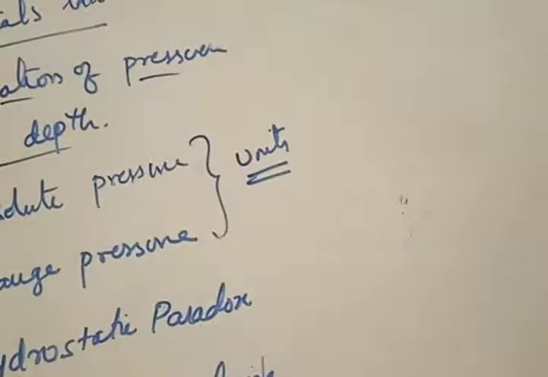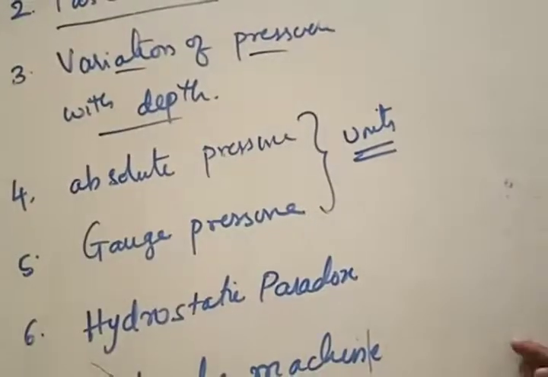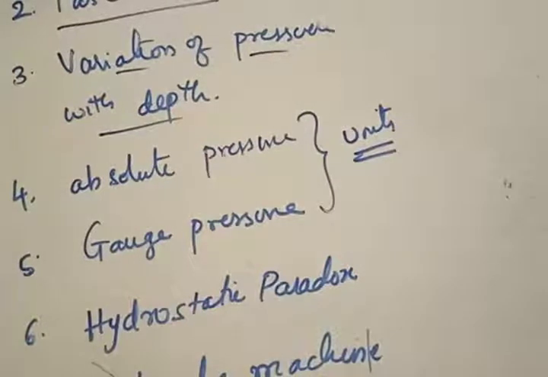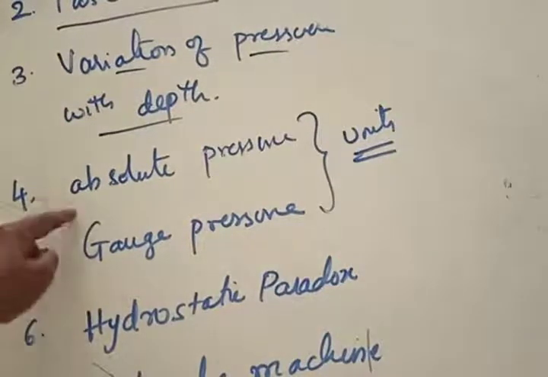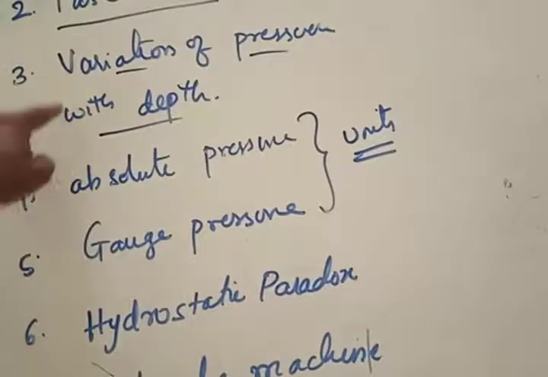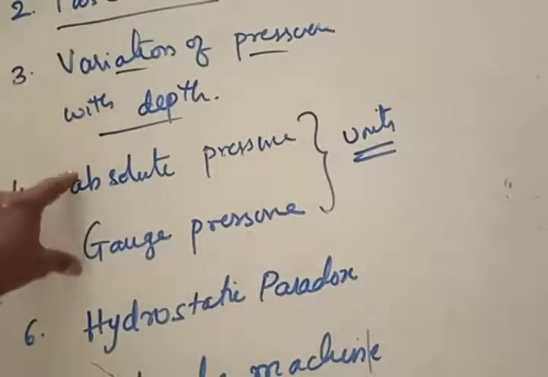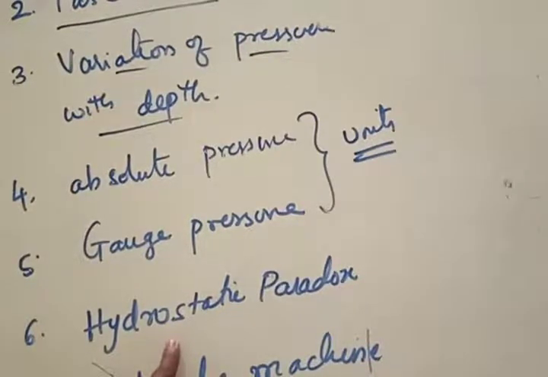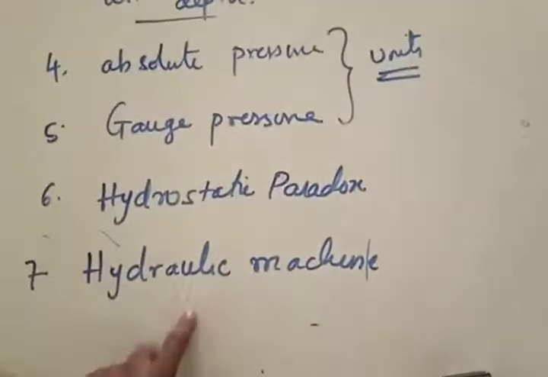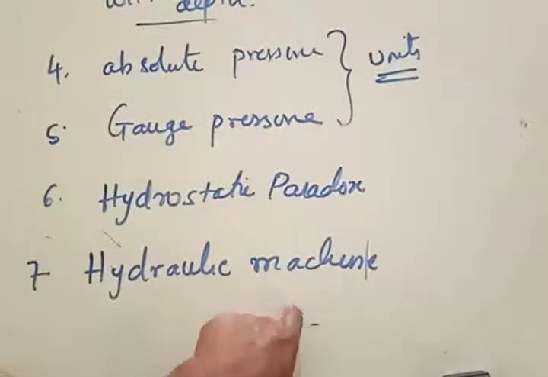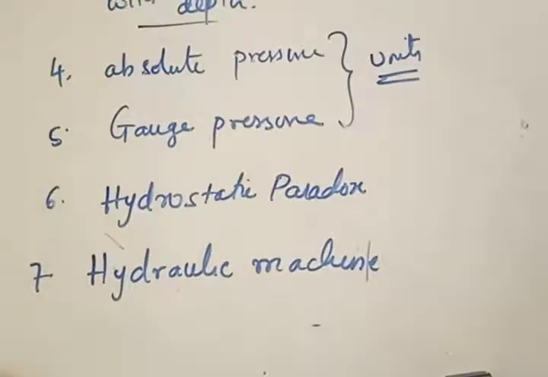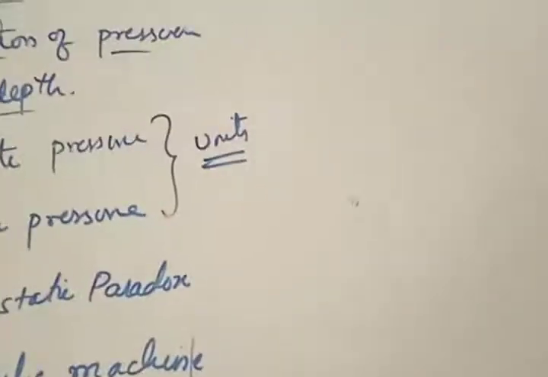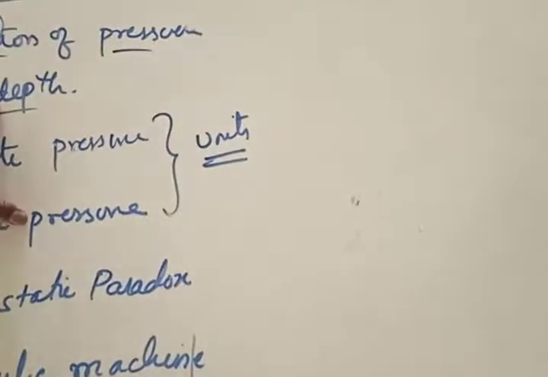Two things are clear: fluid pressure and Pascal's law. Now let us talk about the other part, called variation of pressure with depth. What is the meaning of variation of pressure with depth? I will remove these parts, absolute and gauge. Once we derive this, from this derivation you are going to get these two definitions, and once you get these two definitions, understanding this becomes easy. Then the hydrostatic paradox. And lastly, the application of Pascal's law is found in the form of the hydraulic machine. I'll just keep this for some more time and try to explain it here. So what do we want to learn now? We want to learn about the variation of pressure.